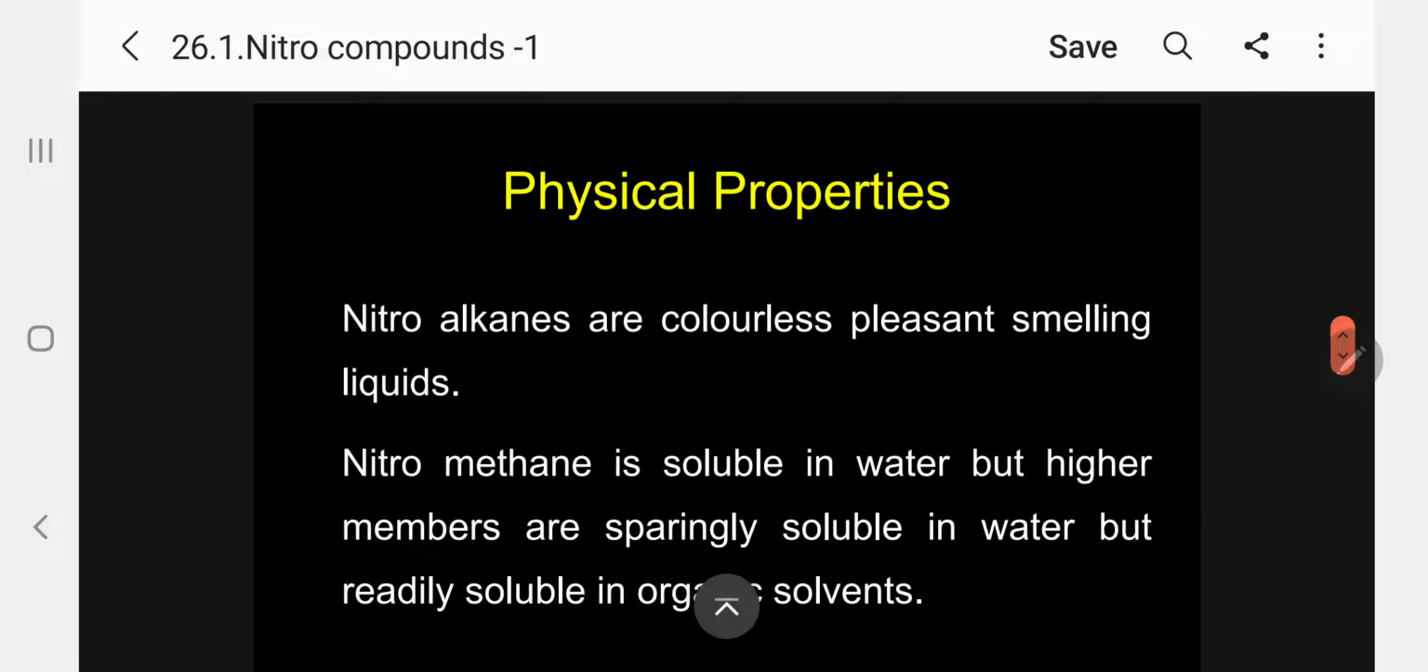Okay. Coming to physical properties. Nitroalkanes are colorless, pleasant smelling liquids.